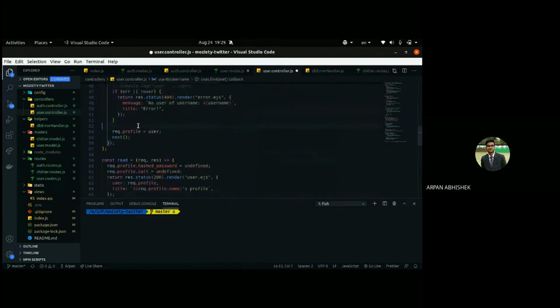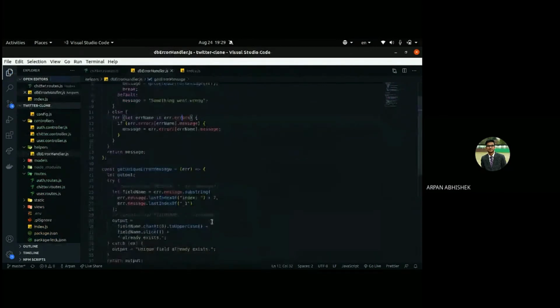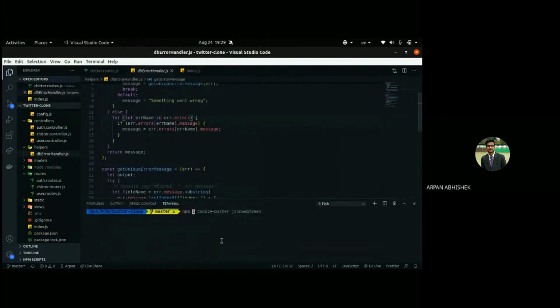So now if we request for any, actually I'll just run the actual code and tell you how it's working. npm run dev.